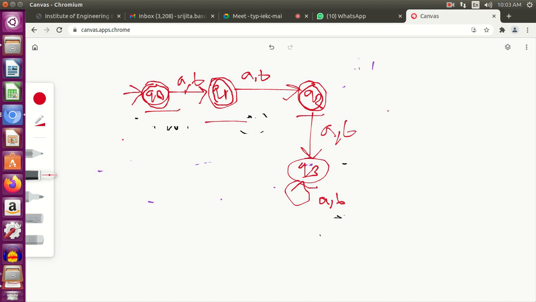Why do we have 3 final states? Because at most 2 means all the strings with length 0, all the strings with length 1, all the strings with length 2, everything should be accepted. Therefore I have made 3 final states. Rest is same. Okay.